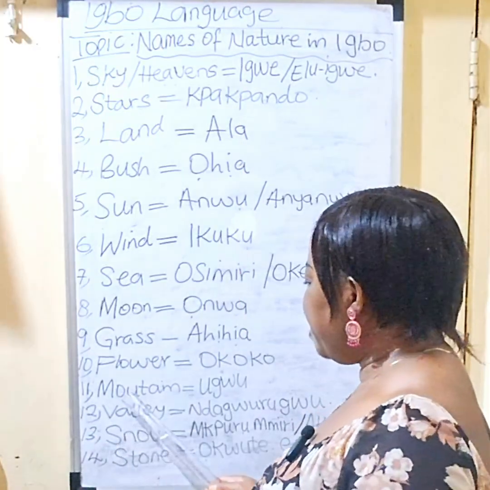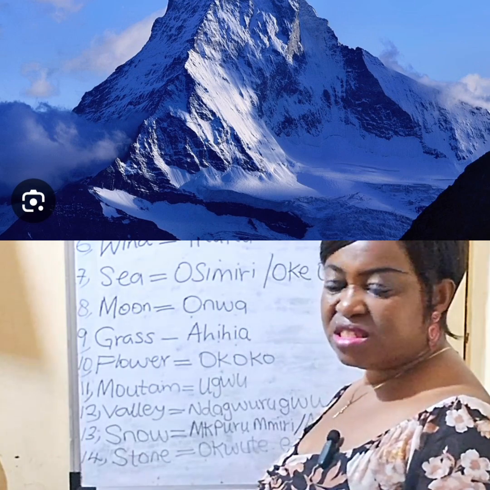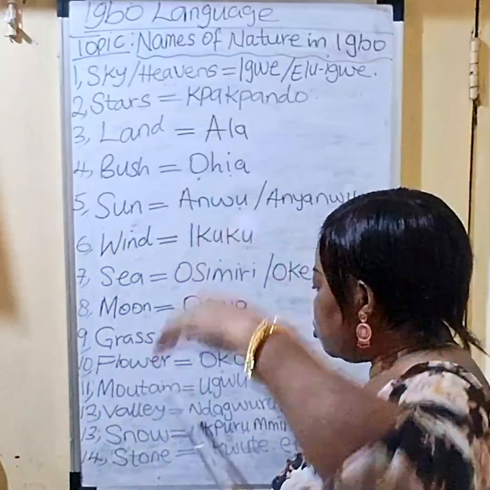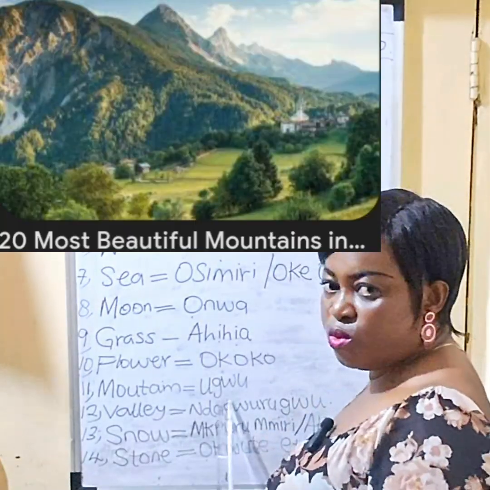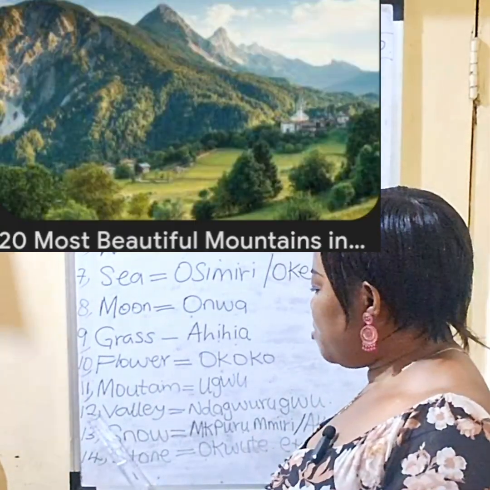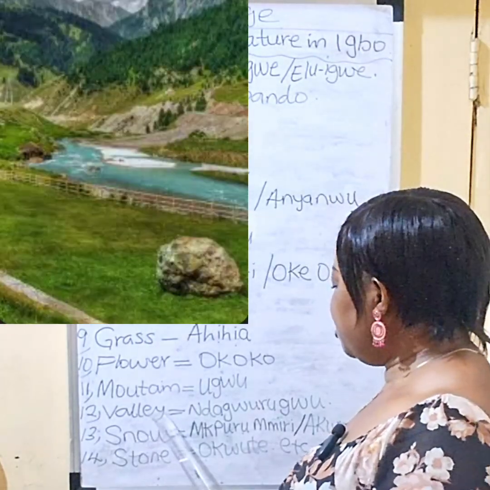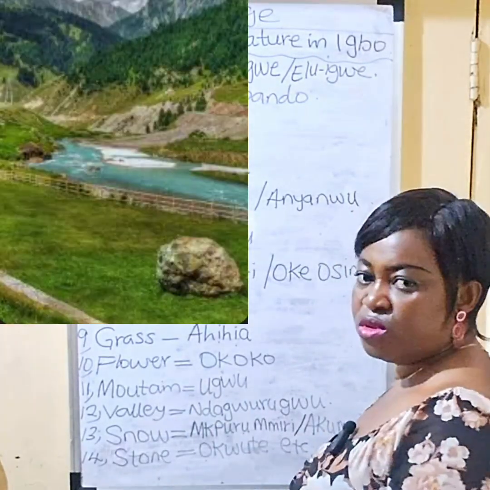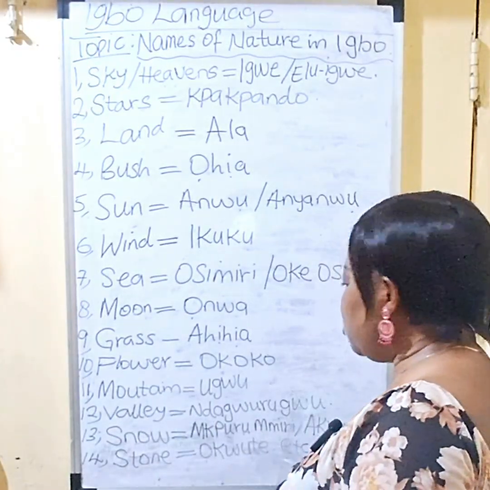Another one is mountain, ugwu. Class, say it. Mountain, ugwu. We call mountain in Igbo ugwu. Then we have another one, valley, or say valley. Valley means ndagwurugwu, or say that valley, ndagwurugwu.